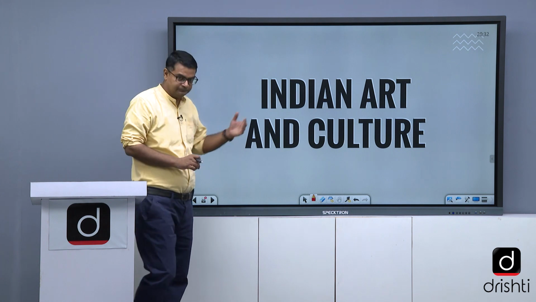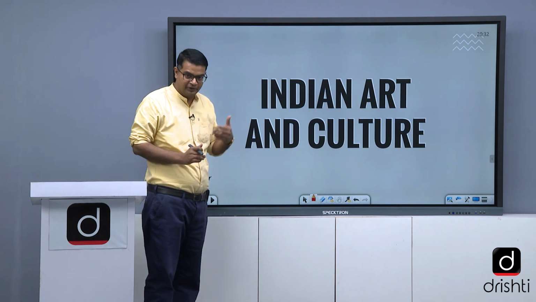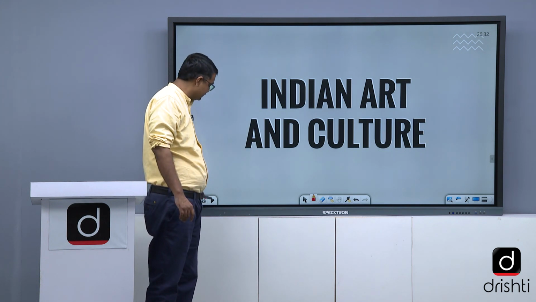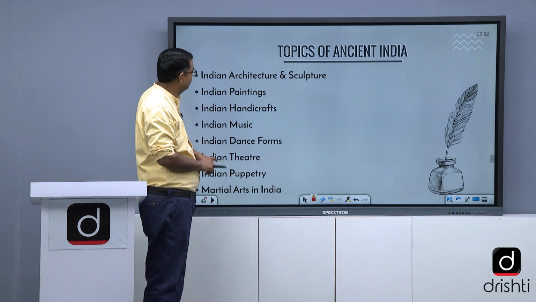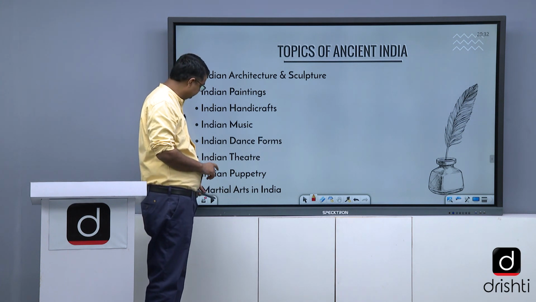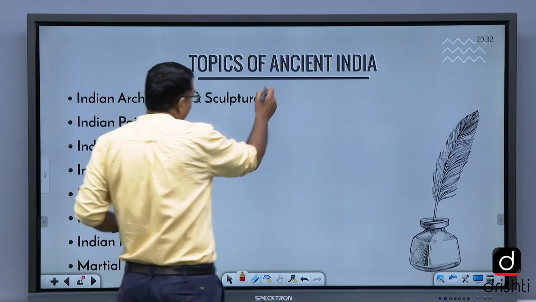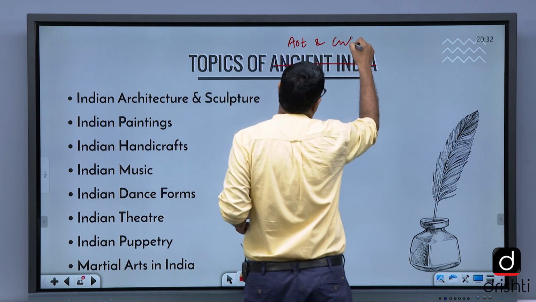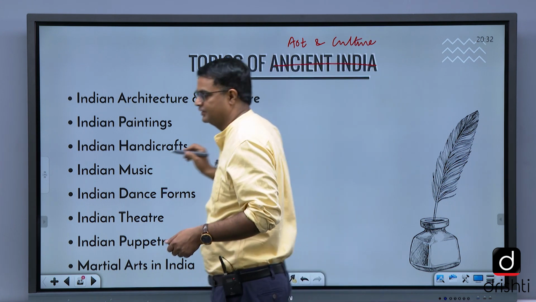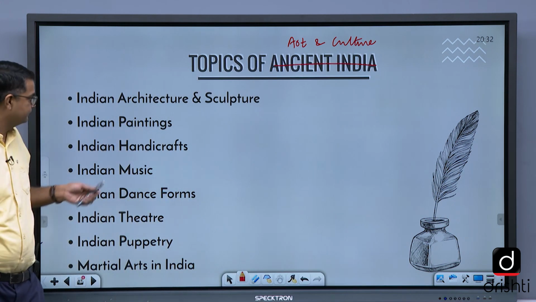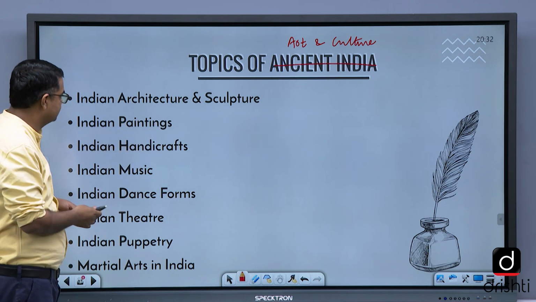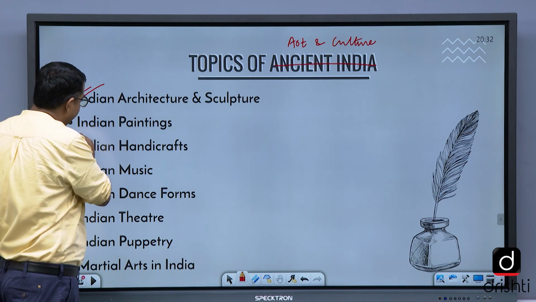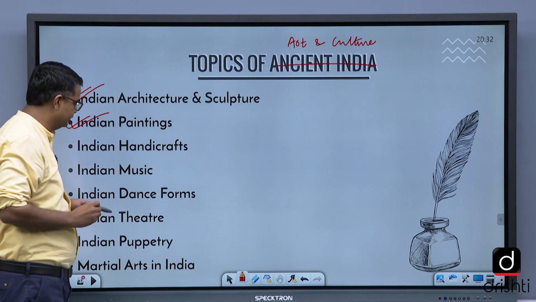So Indian art and culture after ancient and medieval, and south. We did ancient, medieval, south, and then art and culture. These are the topics for art and culture. I have written on ancient India. Indian architecture and sculpture, this is a very important topic. Indian paintings, second topic, which is very important.